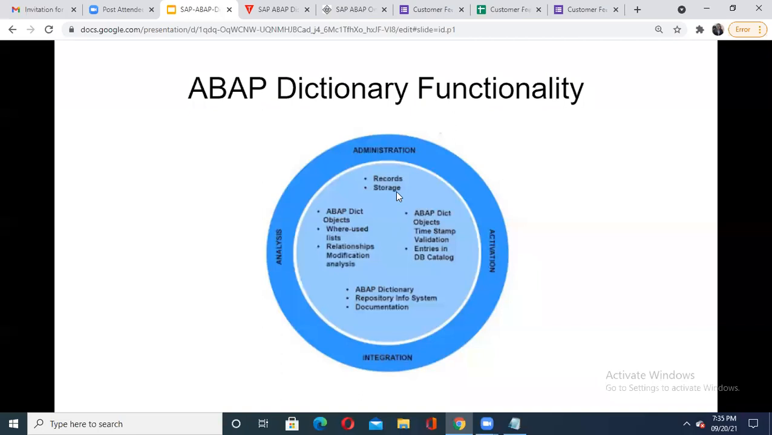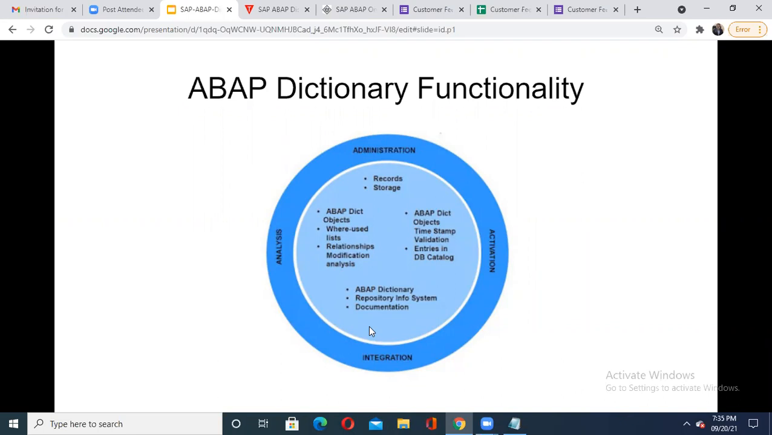So when I'm saying administration, it comes with your records and storage. Activation comes with your ABAP dictionary objects, their timestamp, validation, and entries in the database catalog. So when I'm updating the student database, it must update my student database only, not any other database. Then integration is very important: when you are integrating the data, your ABAP dictionary or its repository information system or documentation must be properly integrated or connected with each other. I cannot connect my front end, which is for student information, in the backend to the faculty database table. It should be connected with my student database table.